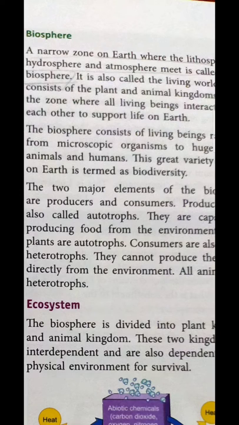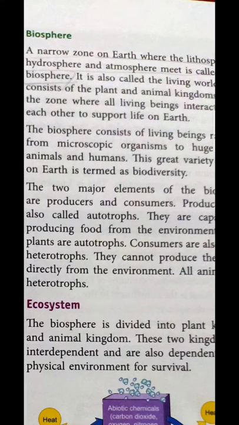We can think that life is possible only in biosphere, because in the biosphere we get lithosphere, hydrosphere and atmosphere. We need a land portion to survive, we get that in biosphere. We need a water portion, so we get that at hydrosphere. And we need air in our environment, so all the three elements are included in the biosphere.